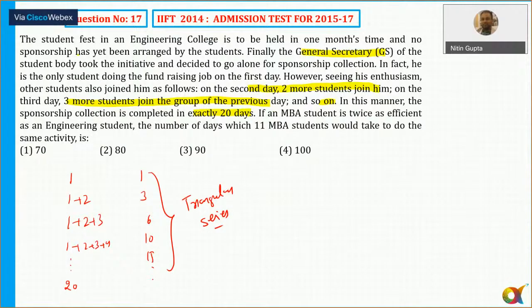ओके, ठीक है. अब अगर ये ट्रायंगुलर सीरीज है तो इसका जो सम होता है, द सम ऑफ द ट्रायंगुलर सीरीज इज ऑलवेज फॉर्मूला, डायरेक्टली अगर पता है तो. नहीं पता है, then we will find out first of all the formula for the sum of 20 terms of this series and then we'll. Okay, ये हो गया. So we can find out how many persons are there. ठीक है. So sum of n terms, and since there are 20 days, am I audible to all of you?